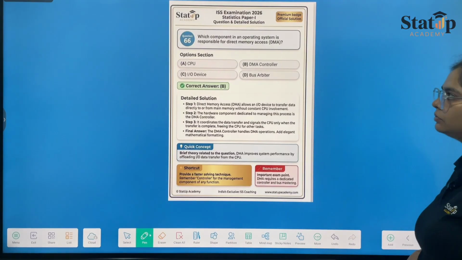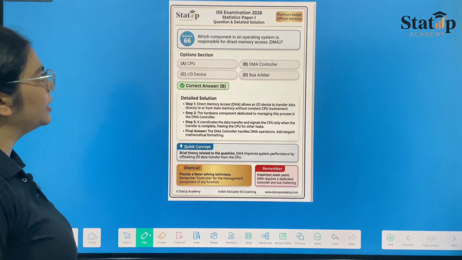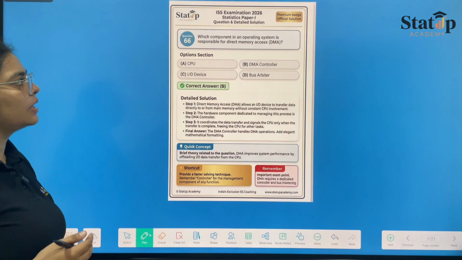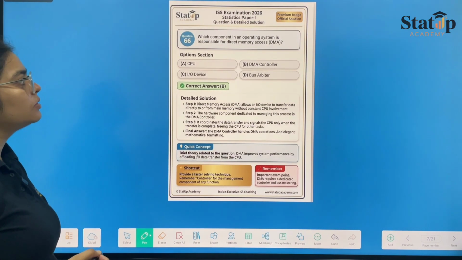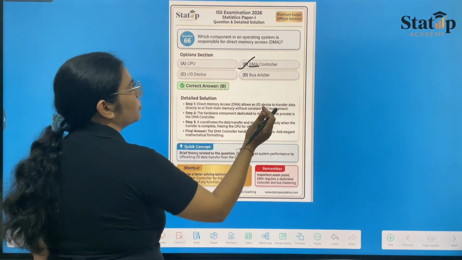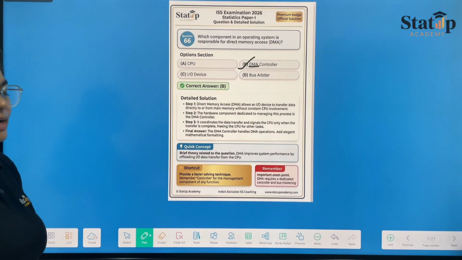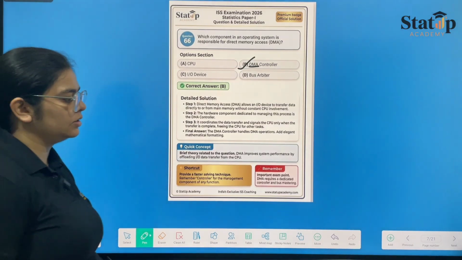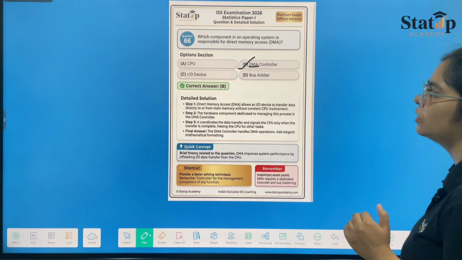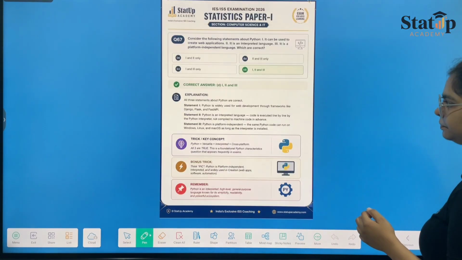Now moving towards question number 66, which component in an operating system is responsible for direct memory access? This was an easy question because option number B, the DMA controller, direct memory access controller, is responsible in an operating system for direct memory access. Very easy question. Even when we see the question, they match from the question only. So it is an easier one.